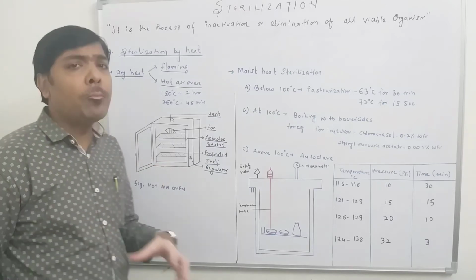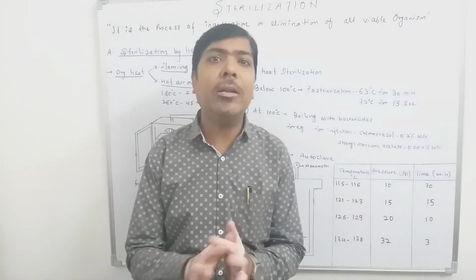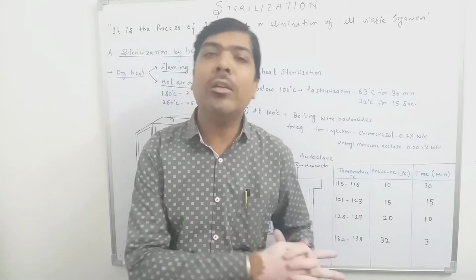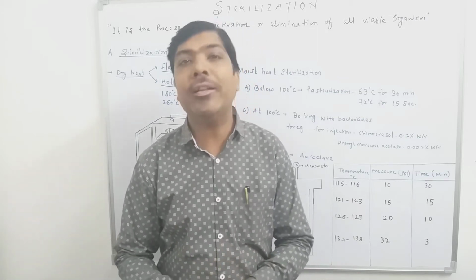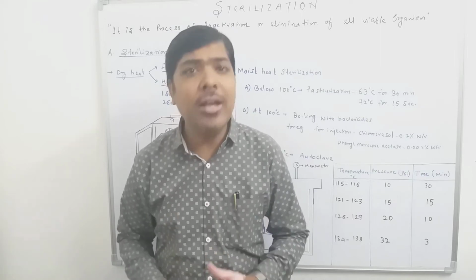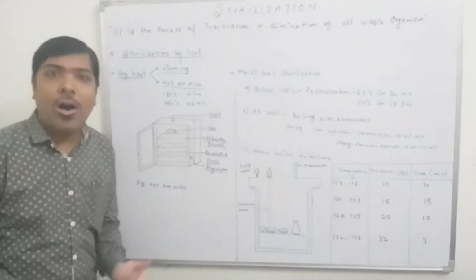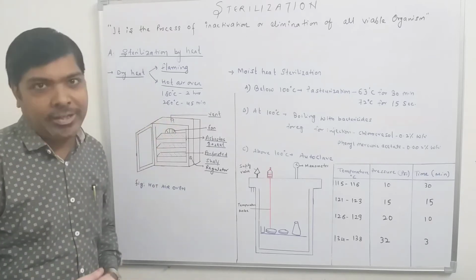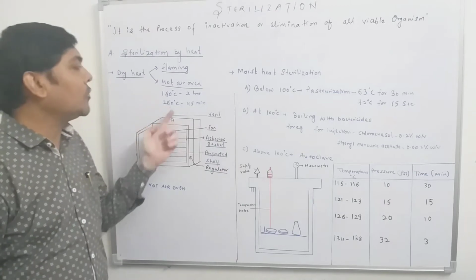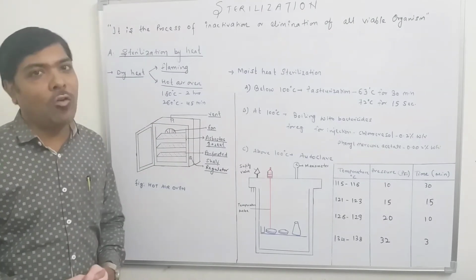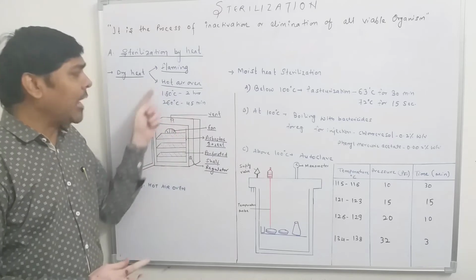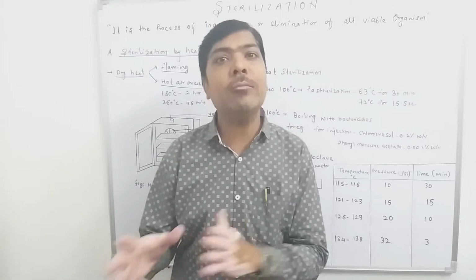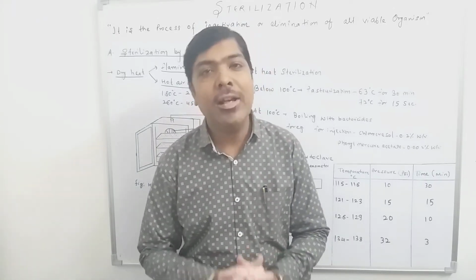Now the most important point is, if you are using a hot air oven, what should be the temperature and time conditions that assure the complete sterilization of that material? So here we have to remember, if we are using a hot air oven, then the temperature condition should be at least 180 degrees centigrade for 2 hours, or we can also use 260 degrees centigrade for 45 minutes. This type of setting is very essential if we have to assure that whatever material we have put inside the hot air oven gets sterilized.